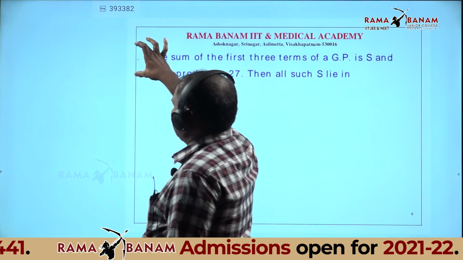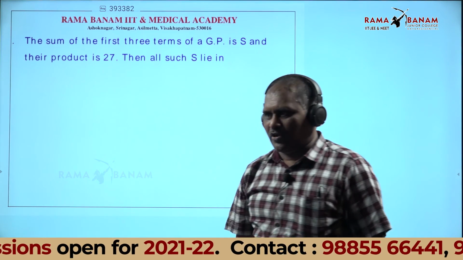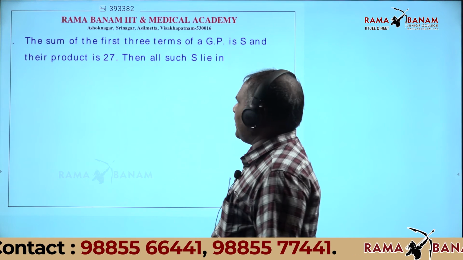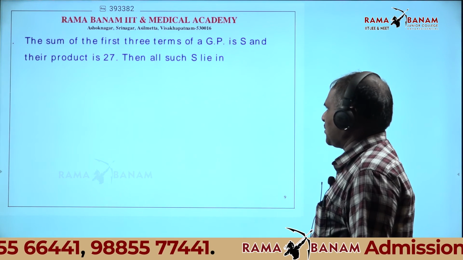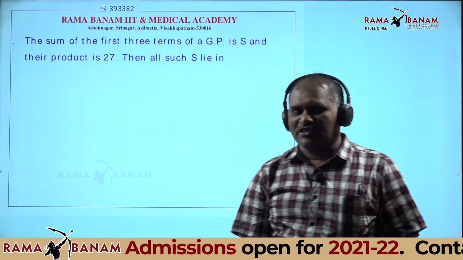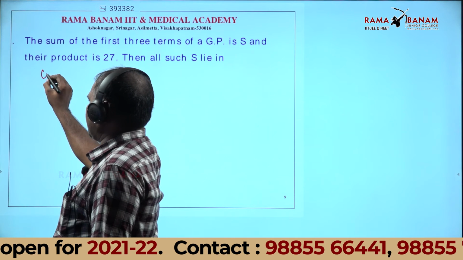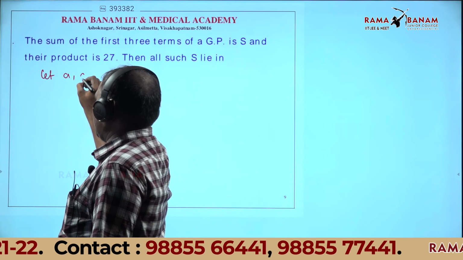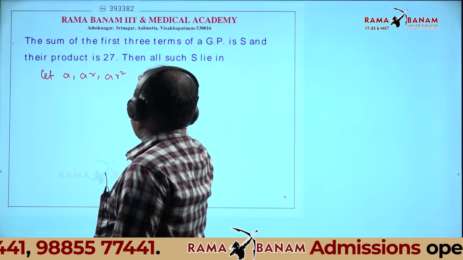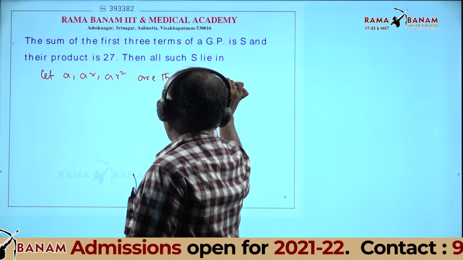This is the question, based on that, again involving the wavy curve method also. Listen: the sum of the first 3 terms of a geometric progression, their product is equal to 27, given. Let me take the three terms as a, ar, ar².